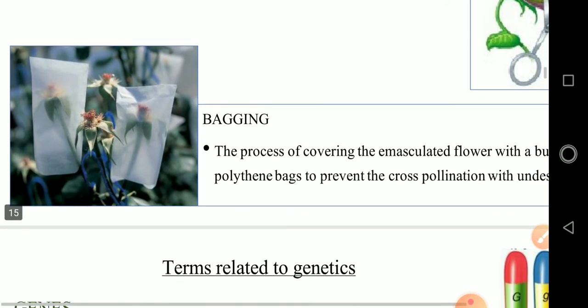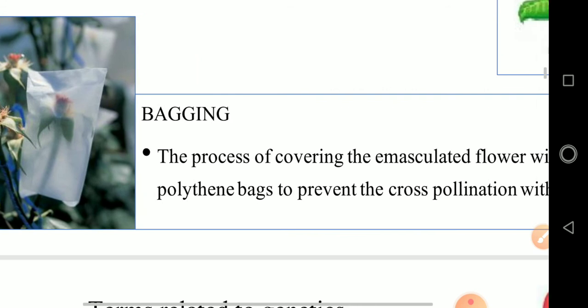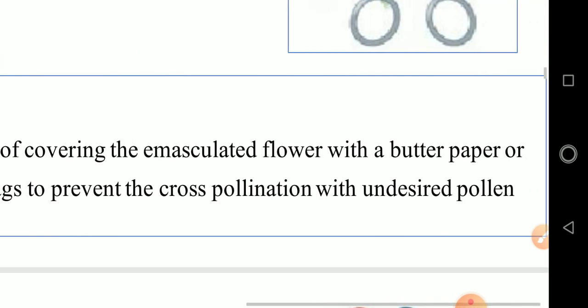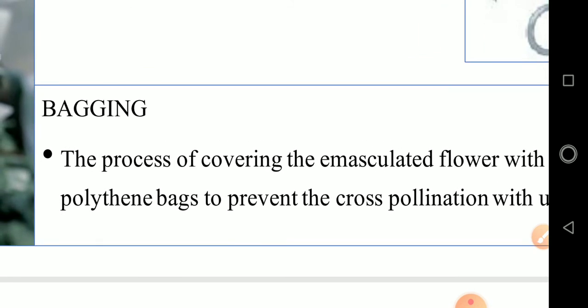And the next one is bagging. What is bagging? The process of covering the emasculated flower with a butter paper or polythene bag.